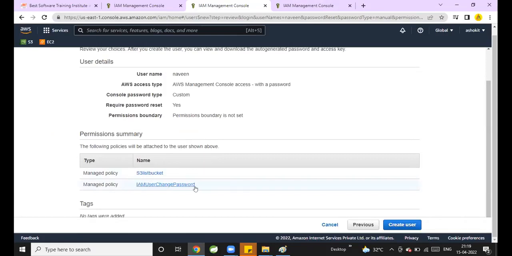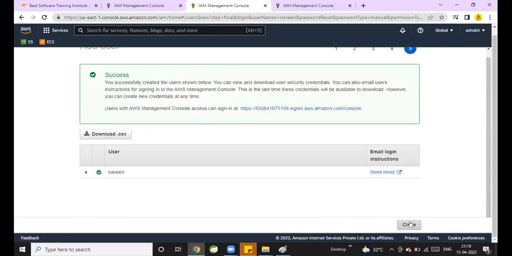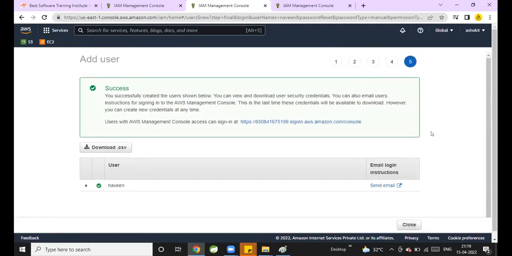And why IAM user change password? What is the meaning of IAM user change password? When he logs in, he should change his password. Guys, now do you understand how to create custom policies for IAM accounts? Yes, sir. Very good. Yes, we are able to understand how to create the custom policy for the IAM account.